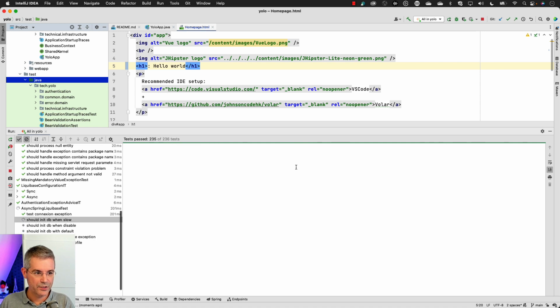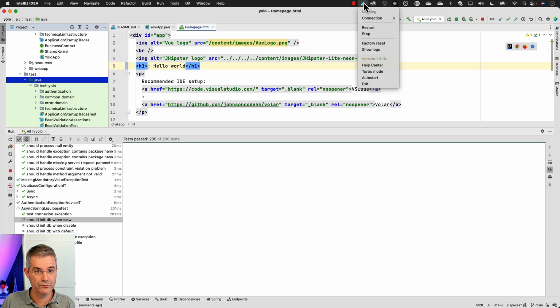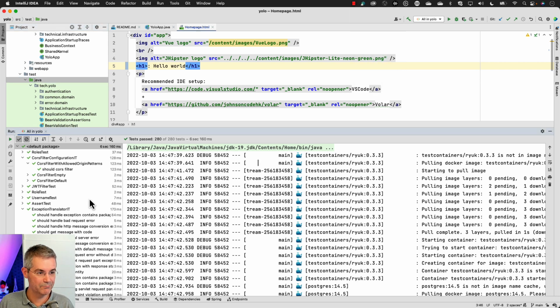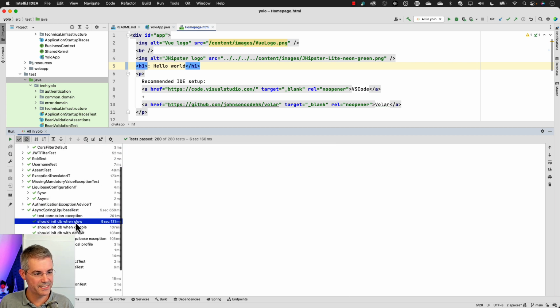Please note, I'm not using Docker at the moment, so I'm using Testcontainers for my tests, and I've got this new tool called Testcontainers Cloud, which allows my tests to run faster without Docker installed. I've got everything running in a few seconds here, as you can see, 6 seconds, and most of that time was spent on the slow connection test, which is normal. So very good testing support.